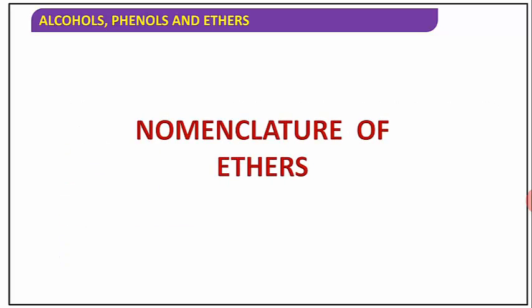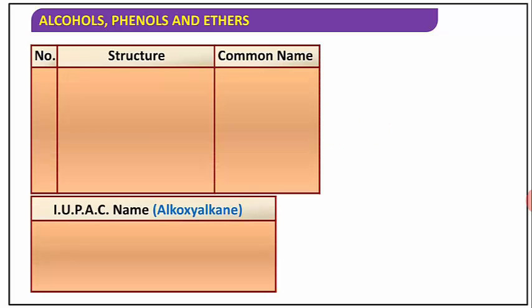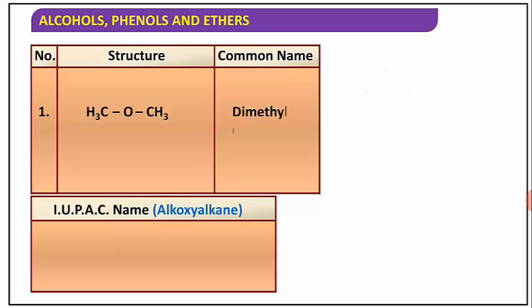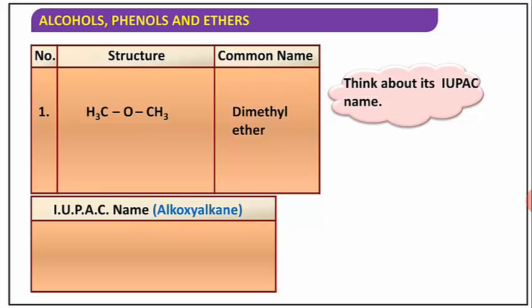Then we have to discuss the nomenclature of ethers: the structure, common name and IUPAC name. In IUPAC nomenclature, we have to write alkoxyalkane. For example, here two methyl groups are attached to the oxygen atom, therefore the common name is dimethyl ether. In IUPAC nomenclature, we have to select as the parent the alkyl group attached to the oxygen atom which contains the greater number of carbon atoms.